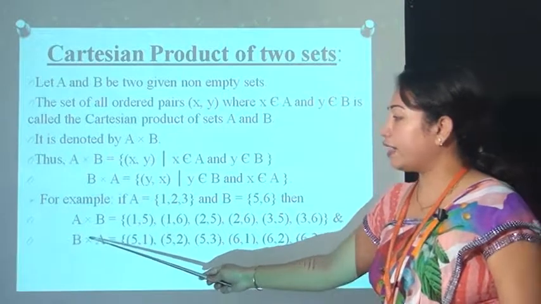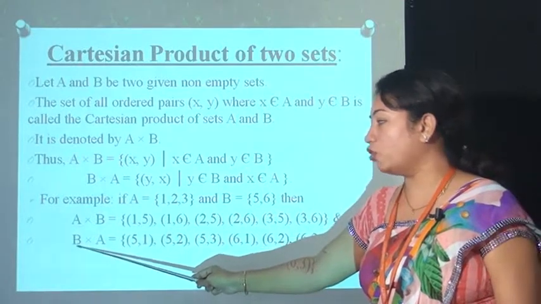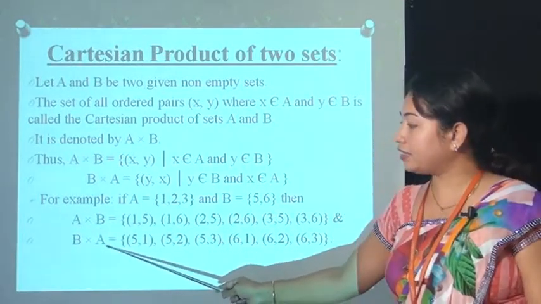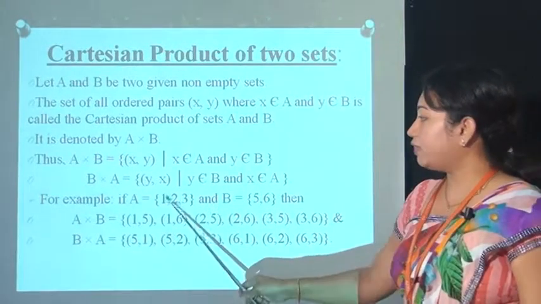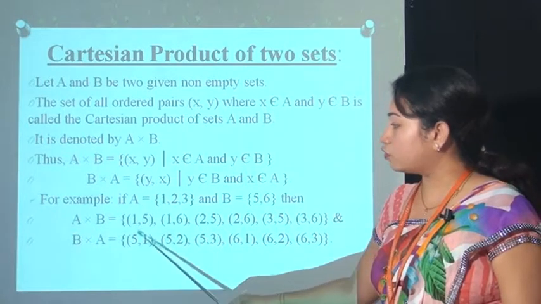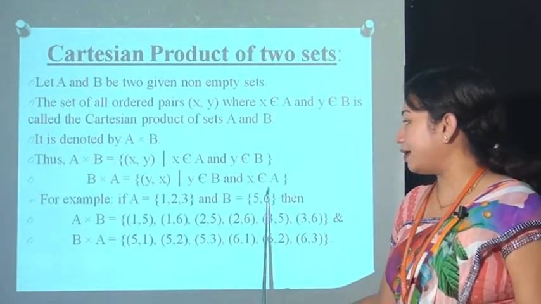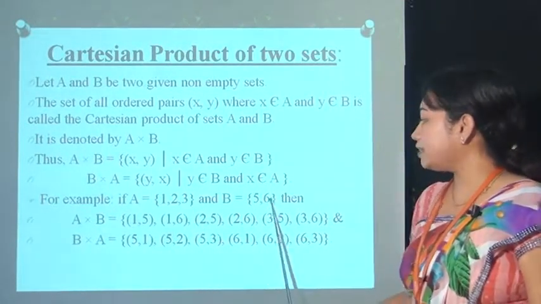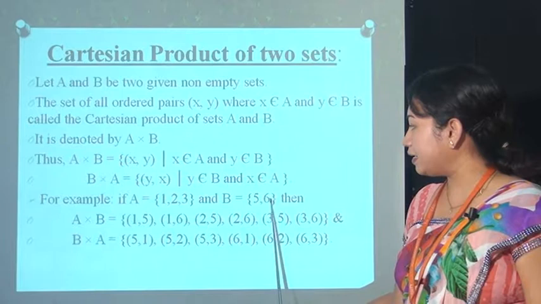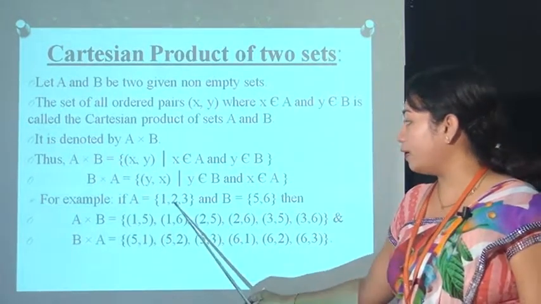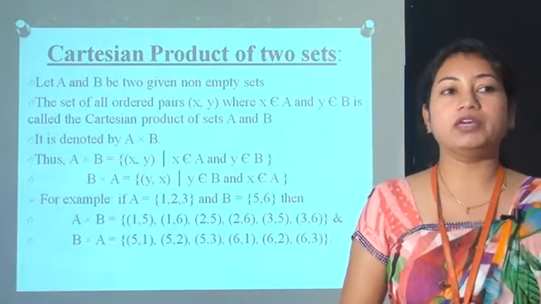Similarly, if we want to find the Cartesian product B cross A, the first element is always from set B and the second element is always from set A. So here the first element of set B is 5 and the first element of set A is 1. So the first ordered pair is 5, 1, next is 5, 2, next is 5, 3. Now take the second element from set B and the elements from set A. So the next ordered pairs are 6, 1, then 6, 2 and 6, 3. So this one is the Cartesian product of set B cross A.